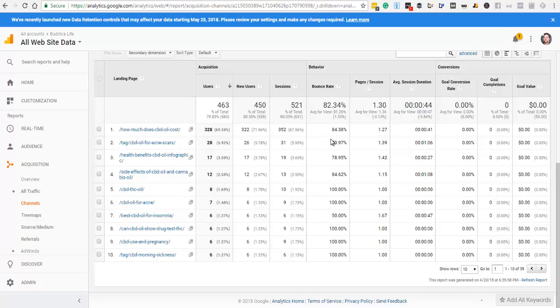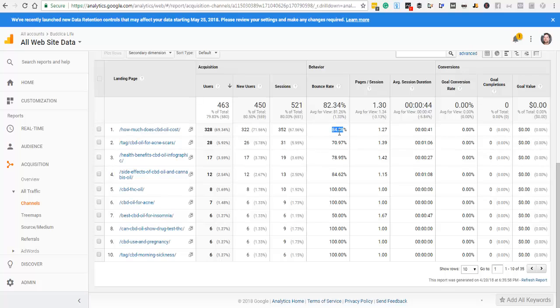We can look at bounce rates, how much time people are spending on your website, and that can tell you a lot about what's going on with your website. If you have a high bounce rate, like right now this seems kind of high. If I look at another analytics, it looks a little lower, like in the 20 to 30%, but this one's showing 82% of the visitors have bounced. That's not good. I don't like that.